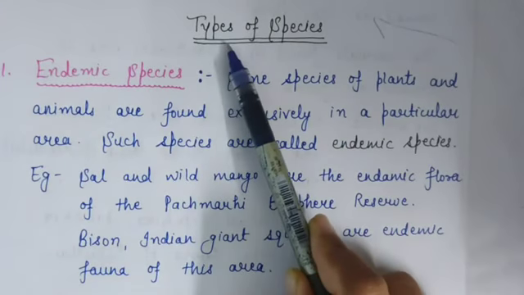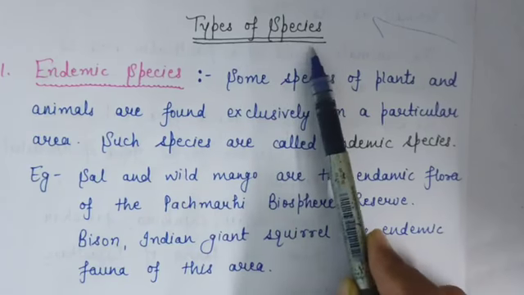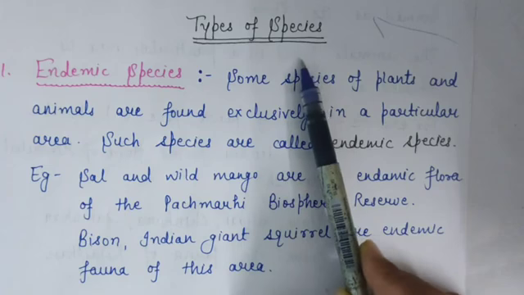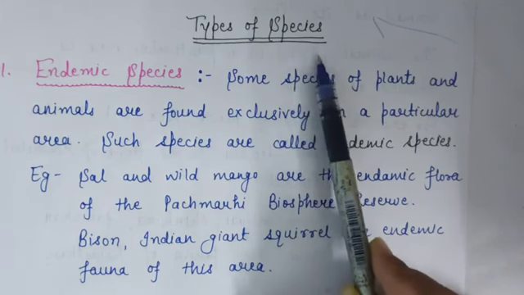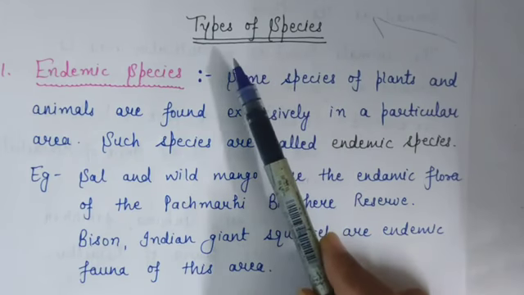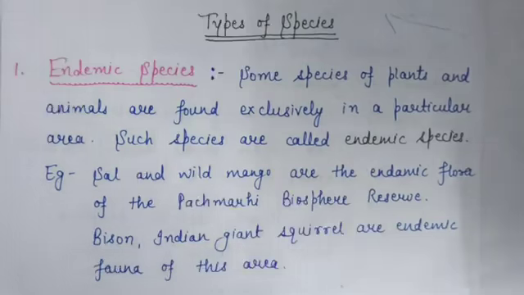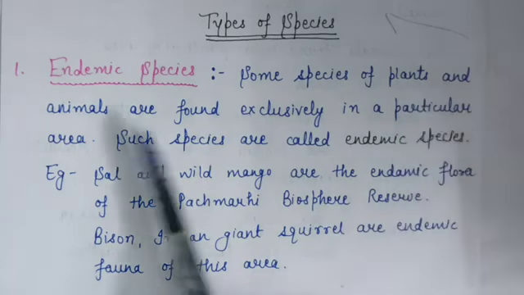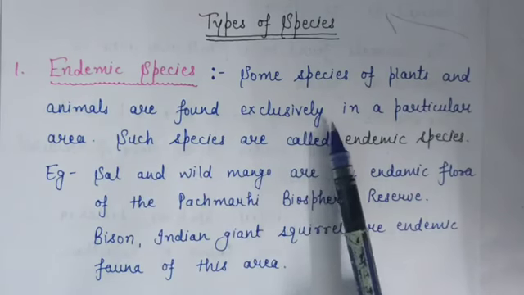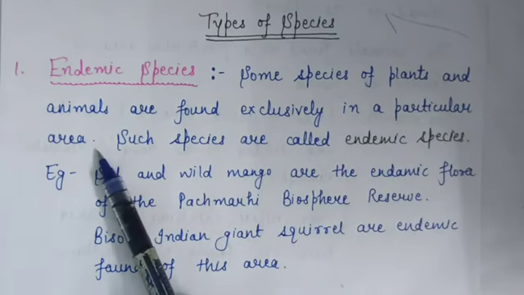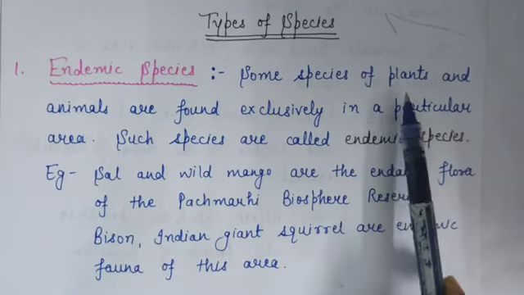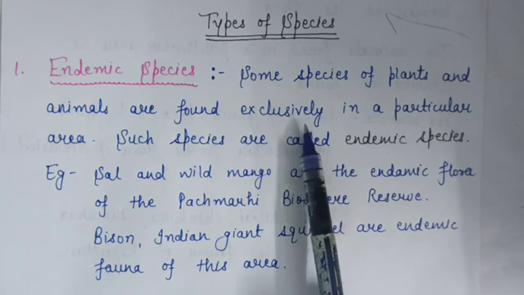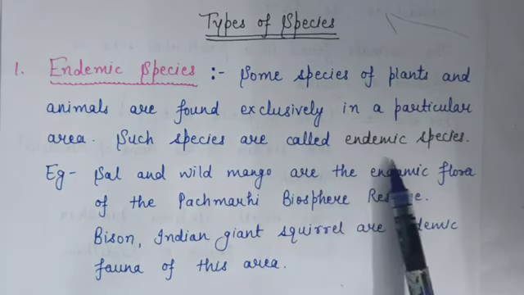Now our next topic is types of species. See, we have already discussed that the group of living organisms which is capable of interbreeding is called a species. So now in this topic we will study the different types of species. So first is endemic species. Some species of plants and animals are found exclusively in a particular area. Means in a particular area some plants and animals are found on a large scale. Such species are called endemic species.